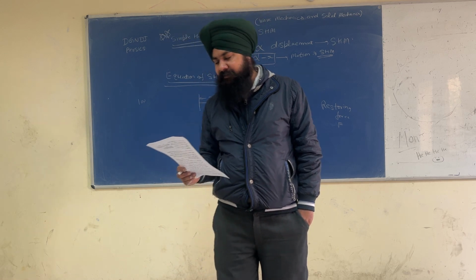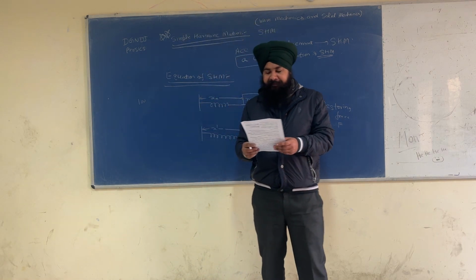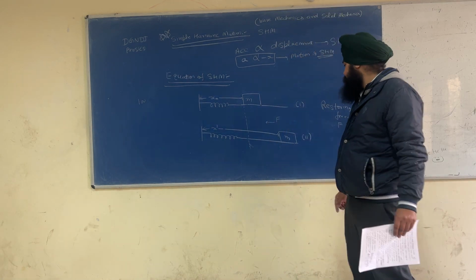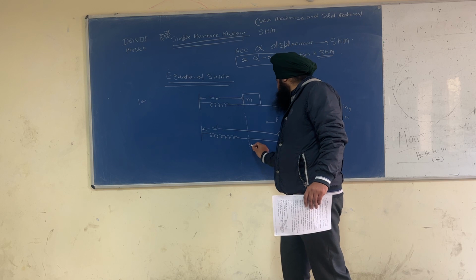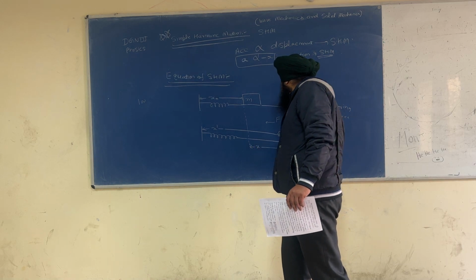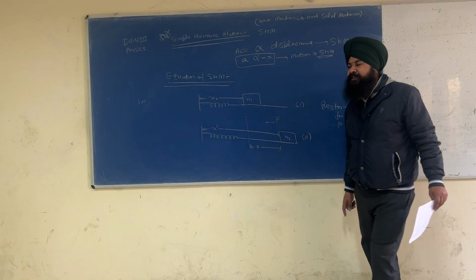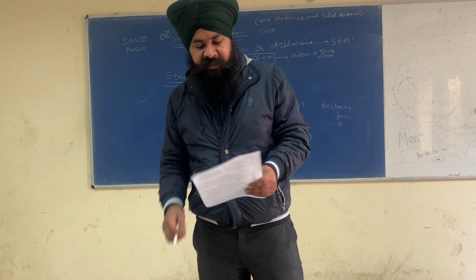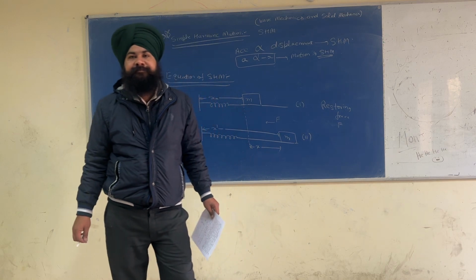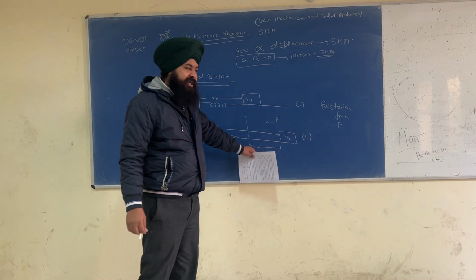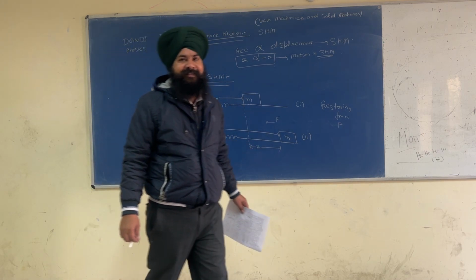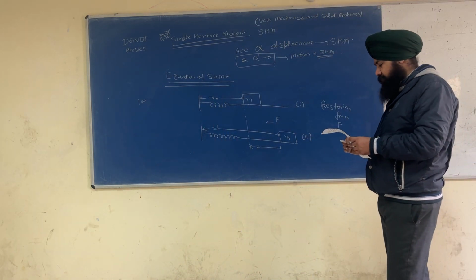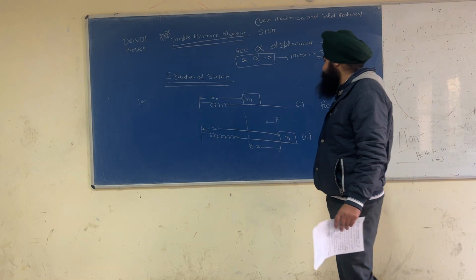Next point is, at any instant of time, the extension in the length of the spring is x. So what's the value of x?